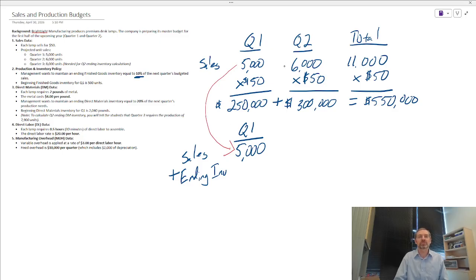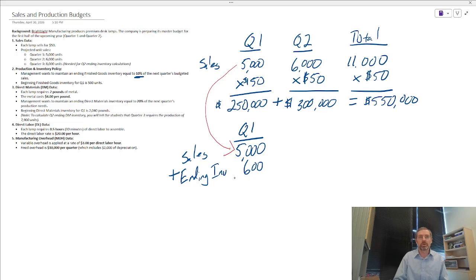So we look at next quarter sales and we say we want 10% on hand before the quarter even starts, which makes sense, right? We don't want to be scrambling at the beginning of the quarter because we're getting sales that we can't fulfill. So we're going to look at the next quarter and say, okay, we're going to be selling 6,000. We want 600 of those, or 10%, on hand at the end of quarter one.